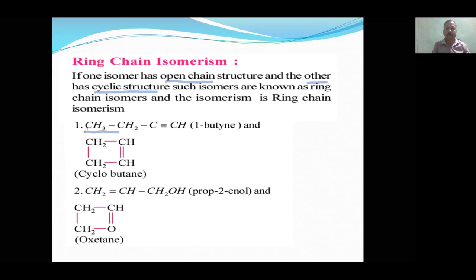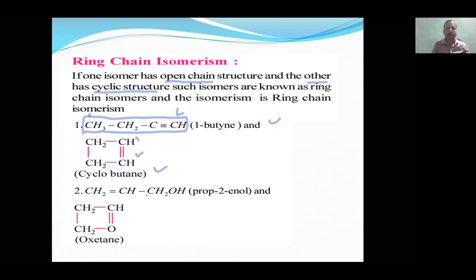Here it is an open chain, there is no bond between the first carbon and the last carbon. But here the first carbon is attached with the last carbon also, so this is cyclic. One isomer has a cyclic structure, another isomer has an open chain structure. Such isomers are called ring chain isomers.